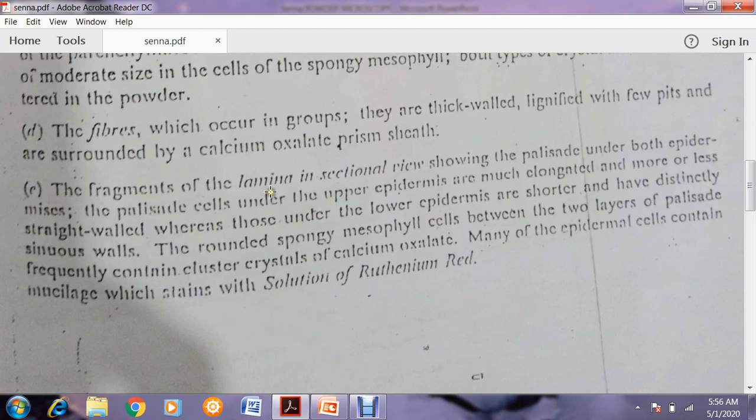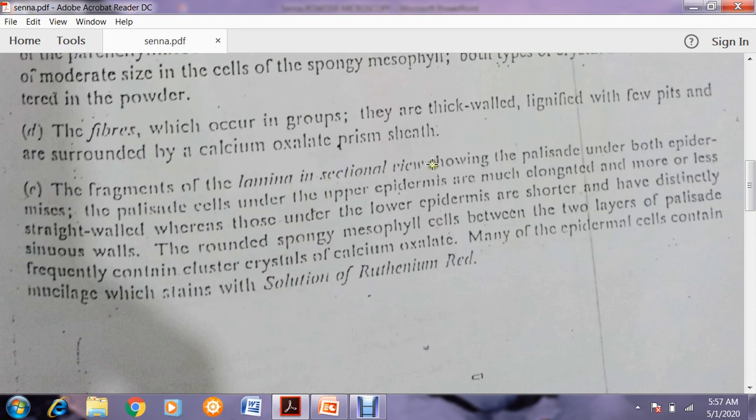The last one is the fragment of the lamina in sectional view, showing palisade under both epidermis. Palisade parenchyma, you already know, is present under the upper and lower epidermis. The palisade cells under the upper epidermis are much elongated and more or less straight-walled. Okay, got it? Whereas those under the lower epidermis are shorter and have distinctly sinuous walls. So there is a little bit of difference in the palisade parenchyma of the upper and lower epidermis.